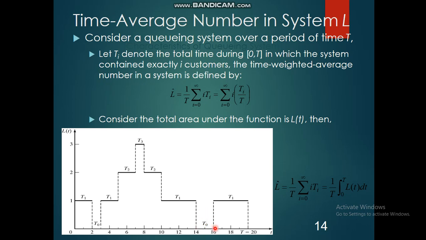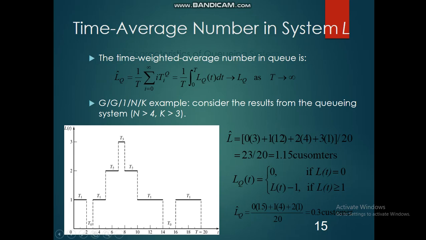At 16 minutes another customer arrives and remains in the system for 4 minutes, and he leaves the system at time t is equal to 20. That is represented with T1. This is the diagram here. So let us calculate